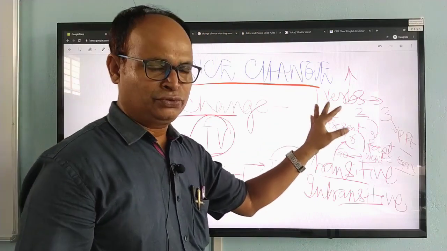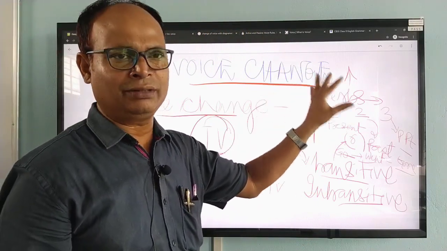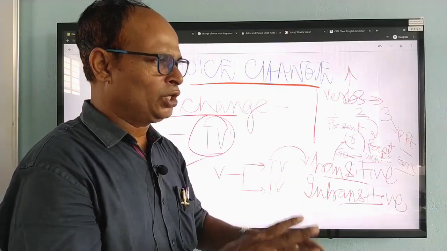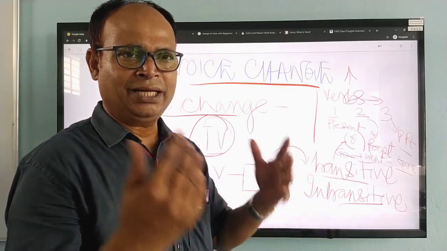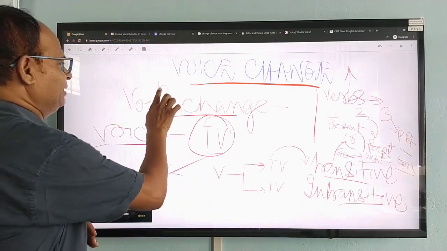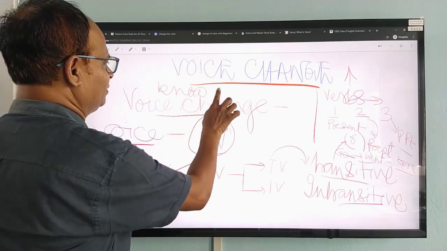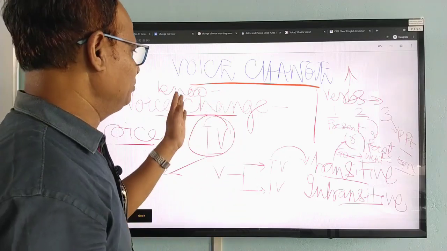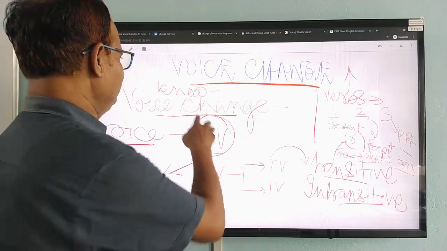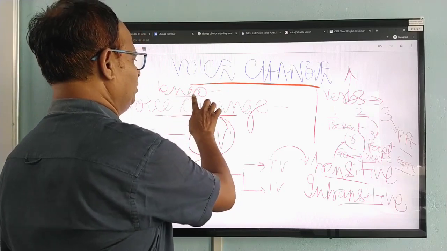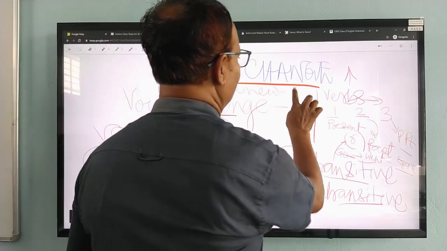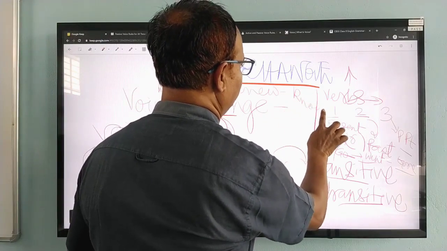Therefore, you will have to see the different forms of the verb. That means you will have to be very thorough. There should not be any kind of doubt. Say for example, my dear children, many times what happens if we do not know this one, suppose you want to change this voice into passive, then if you do not know, suppose know, present tense, past tense knew, K-N-E-W, past participle is known, K-N-O-W-N.